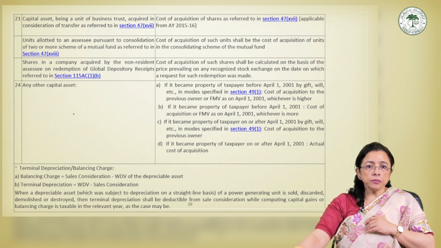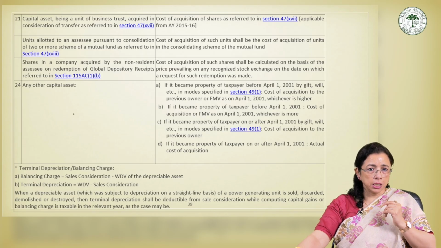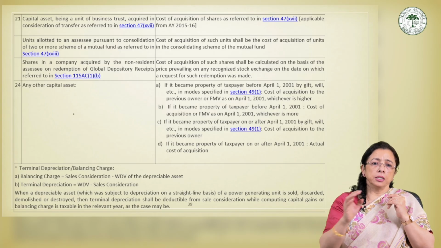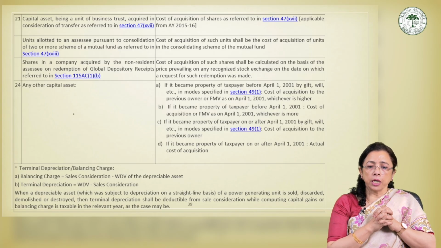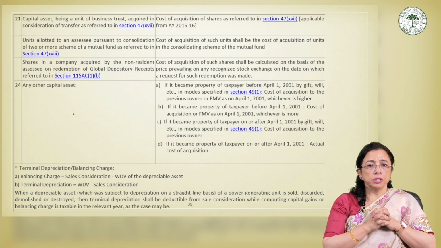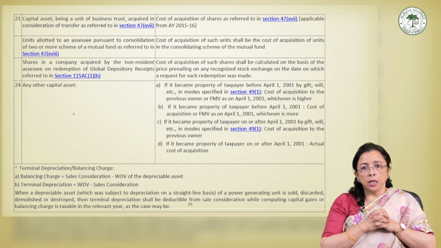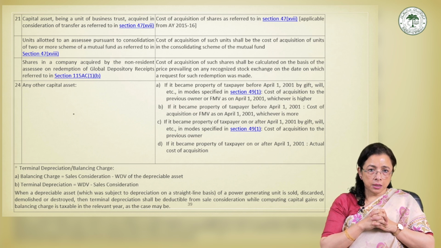There are various sub points as you can see on your screen, A, B, C, D. First we will discuss the assets that are acquired before 1st April 2001, maybe through gifts or through will or inheritance, etc. It is section 49 subsection 1 that handles this part.